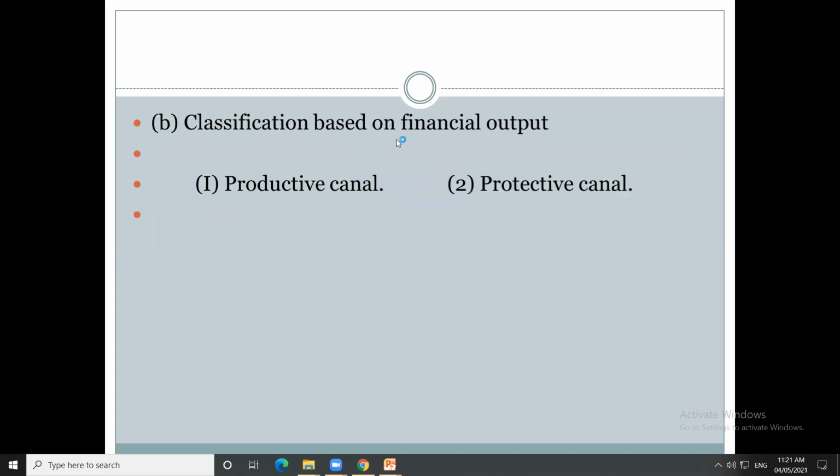So, classification based on financial output: they are classified as productive canal and protective canal. Understand the difference between productive canal and protective canal.